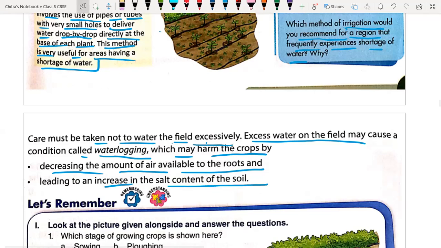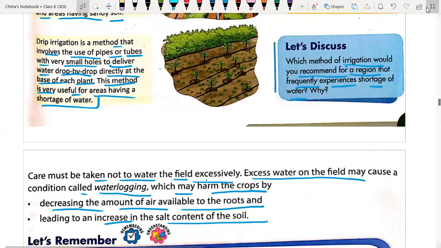Yes, beta. Second. You told that in this